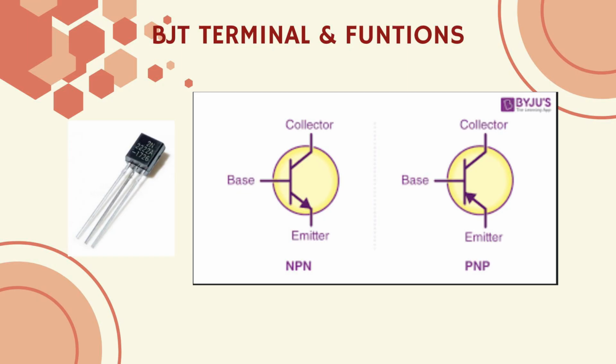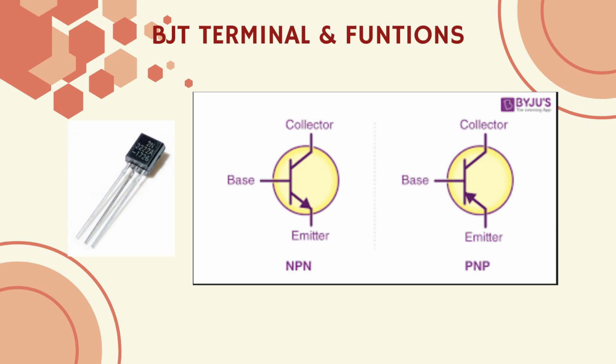Then I will talk about the BJT terminals and their functions. Let's start with the base. The base is the control terminal of the BJT. It's a very thin and lightly doped layer placed between the collector and emitter. A small current or voltage applied to the base controls a much larger current flowing between the collector and emitter.